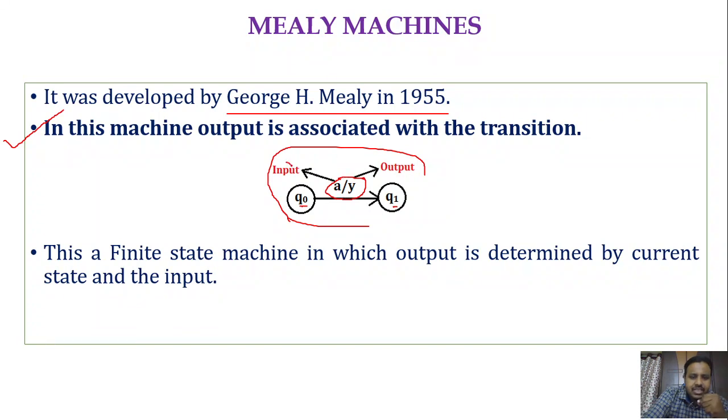The first part is the input and the second part specifies the output. From state Q0 on processing A, we will get to state Q1 along with an output Y. Remember this point: output is associated with a transition, so every transition has an associated output. A slash Y means A is the input and Y is the output associated with this transition.